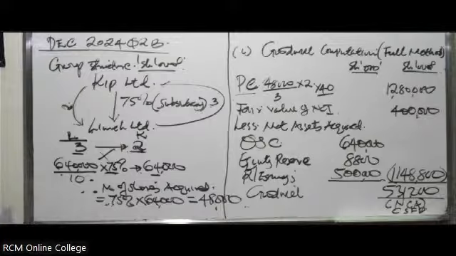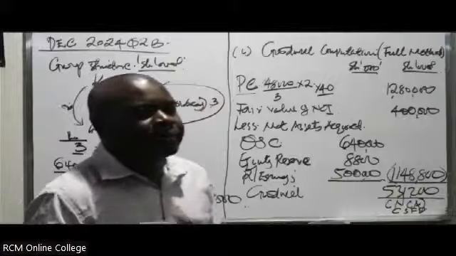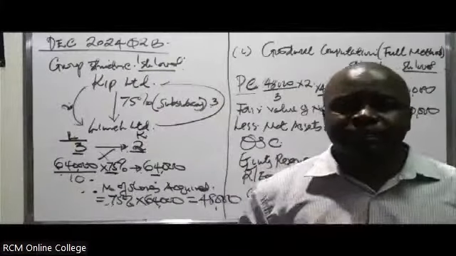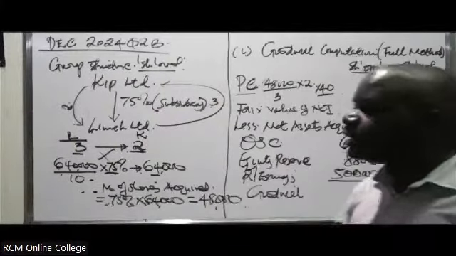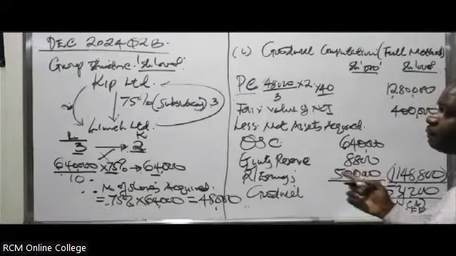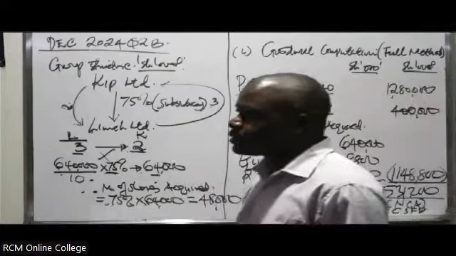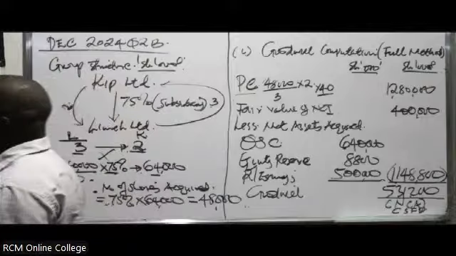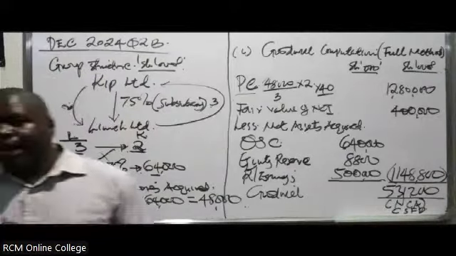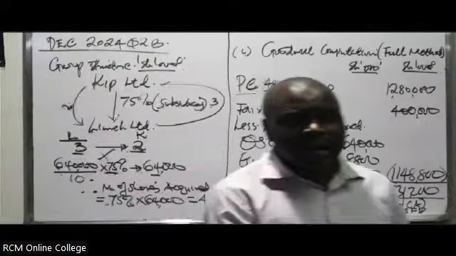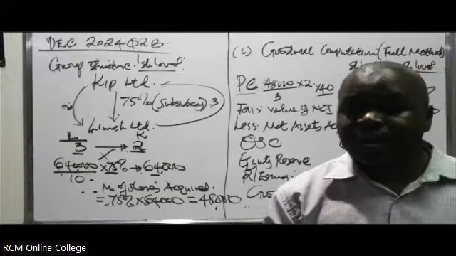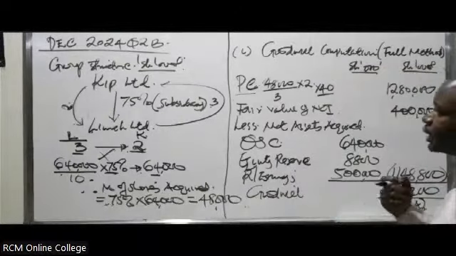What is our purchase consideration? What the parent company pays to acquire the subsidiary. It can be shares, it can be money. In this case, they never paid them money, they gave them shares. You have to find out how many shares they gave them and what was their value. That becomes the purchase consideration.